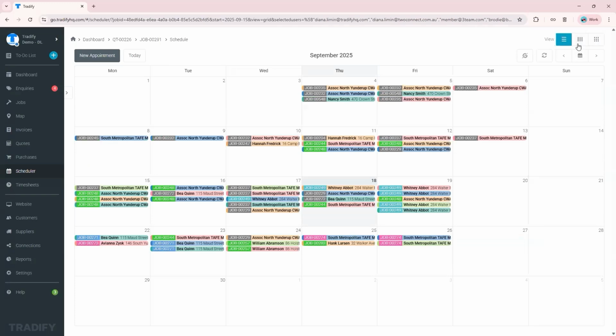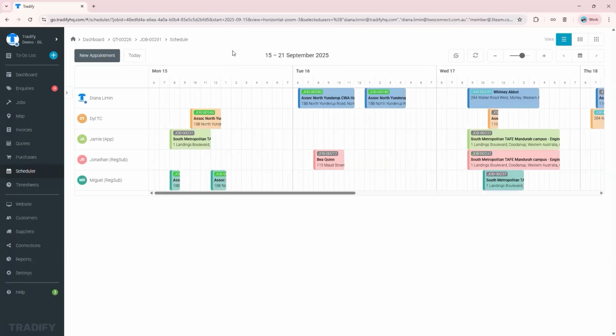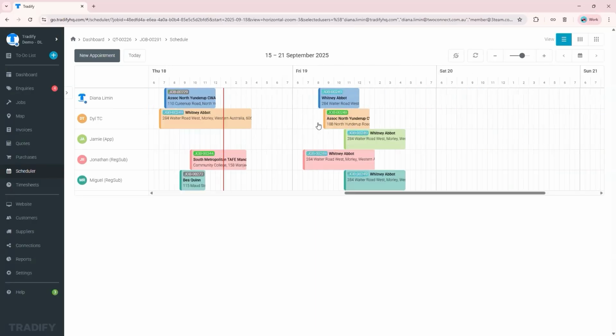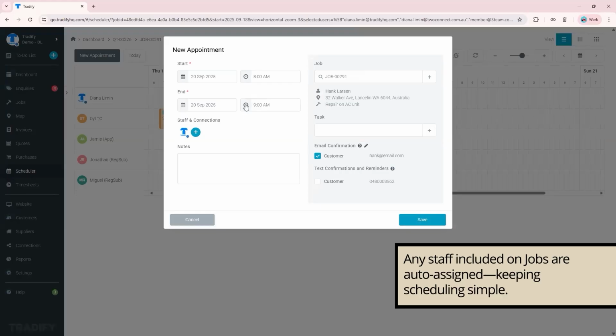But let's go back to the horizontal view. I just want to know who's available for, let's say, Saturday. Customer wants it done on Saturday, so everyone's available. So you just basically select whoever. But let's say it's going to be me, so that schedule is already attached to me. So say for 4 hours, 8 a.m.